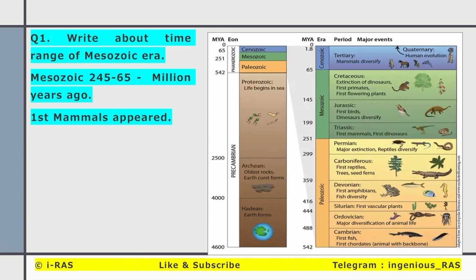Here you can see the Mesozoic period: first mammal, first dinosaur, first bird, dinosaur diversity, first flowering plant. Extinction of the dinosaurs also happened in the Mesozoic era. It started from 251 million years ago and lasted till 65 million years ago.